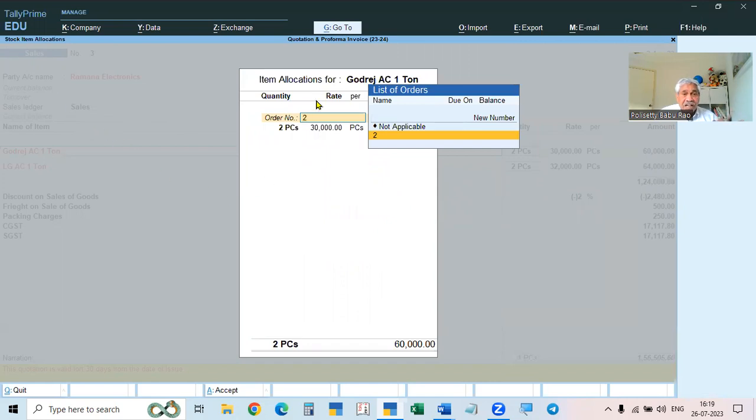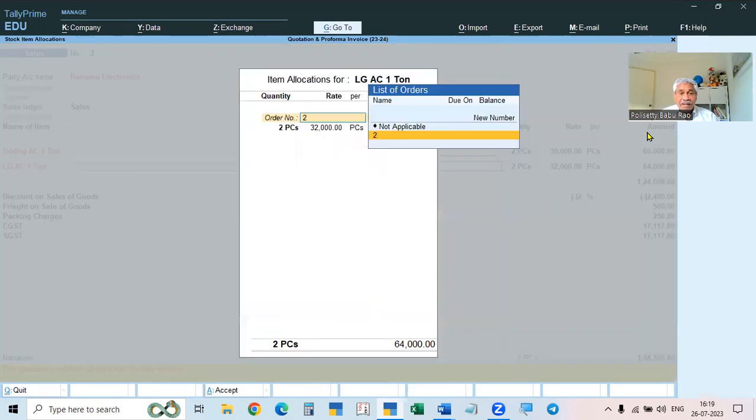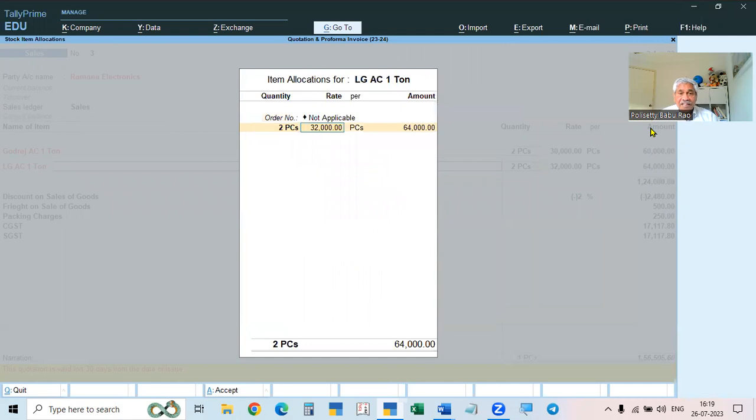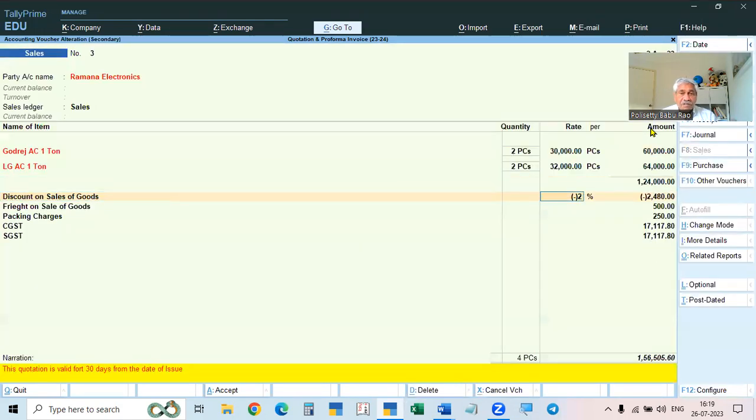This is invoice. For this invoice, it is not required. So we take it as not applicable. Not applicable, we are giving. And then next one, here also not applicable, next item. And then all this discount, everything is given. So everything will be as it is. It will take as it is.